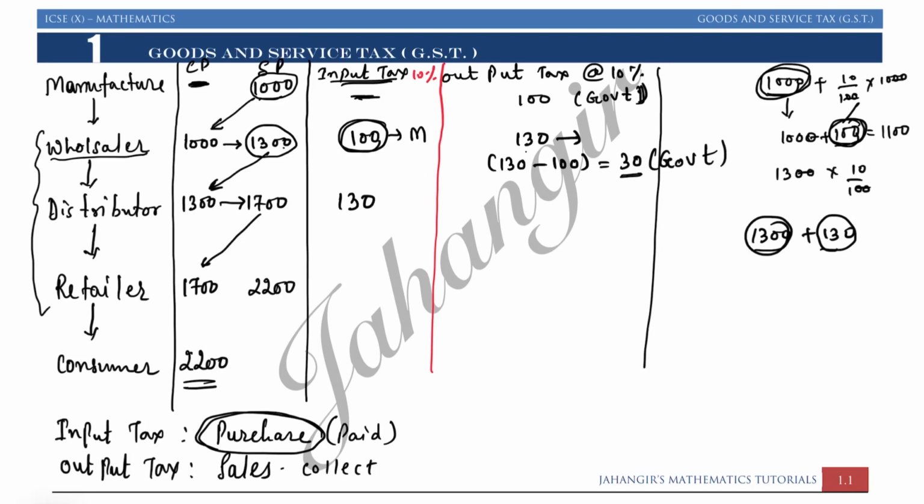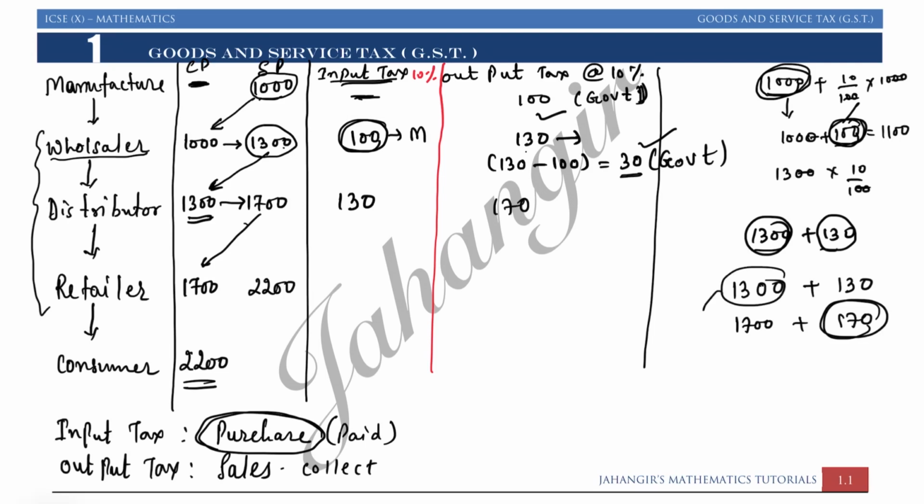So from wholesaler, government will get rupees 30 as a tax. From manufacturer, government will get rupees 100 as a tax for the same article. Now distributor had bought it for rupees 1300. बराबर? So he had paid 1300 plus 130. While selling, he gets rupees 1700 plus tax on it, that is 170. Whatever amount he is getting as a tax, that is output 170. So 1300 में 1700 है तो 500 is its profit.